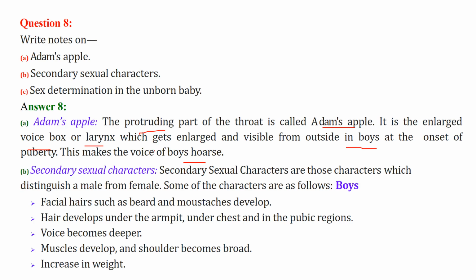There are secondary sexual characters. Let us talk about this one. In boys, facial hair like beard and mustache, hair under the armpits, chest and pubic regions, the voice becomes deeper, muscles develop, the shoulders become broad in many cases, and weight increases.